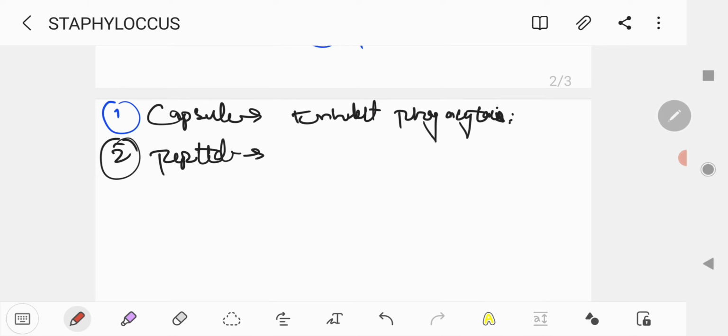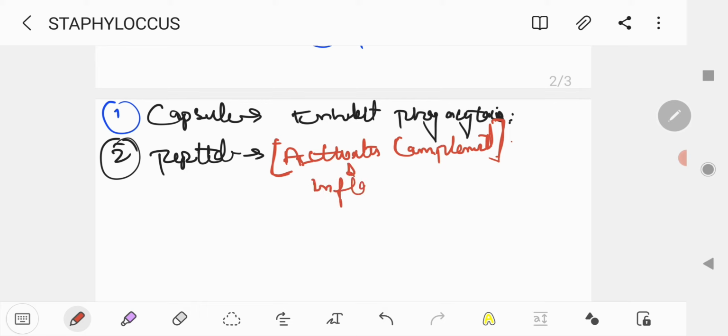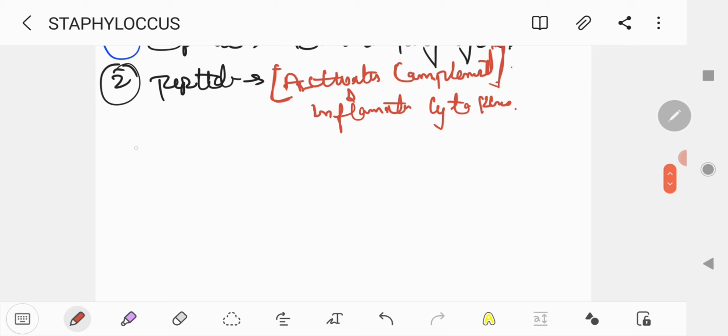So peptidoglycan, it activates complement. What is the function of this antigenic structure, peptidoglycan? It activates complement. And you should also know the various complement pathways: classical, alternative, and lectin pathway, as you already know from your immunology, or you can also read it in your pathology. Okay, so it activates complement and inflammatory cytokines. The next one is the third, teichoic acid.